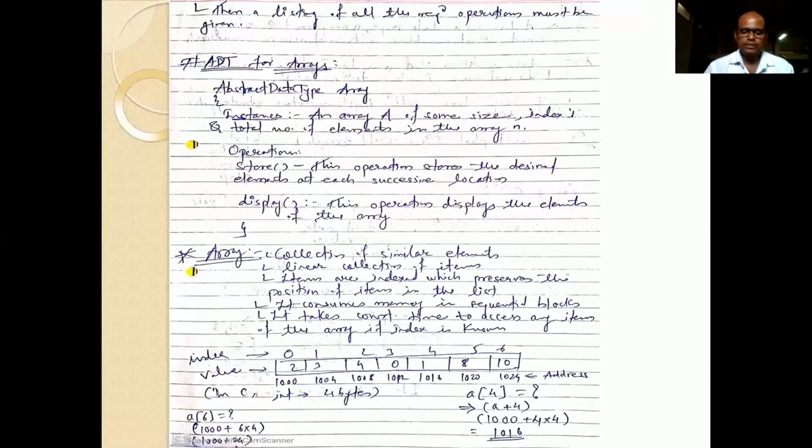So obviously after 1000 come 1001, 1002, 1003. These positions are used for the data value 2. And after 1003, 1004 is the memory location for the next data value. Okay, that is an array. We will discuss this array in the second unit also.